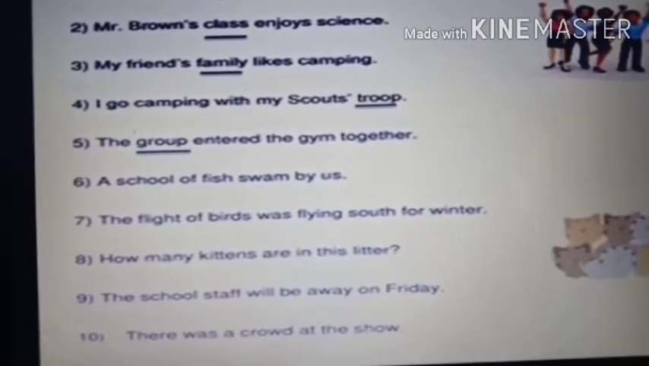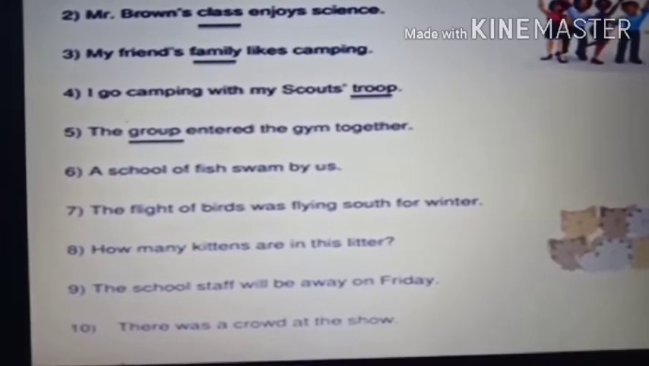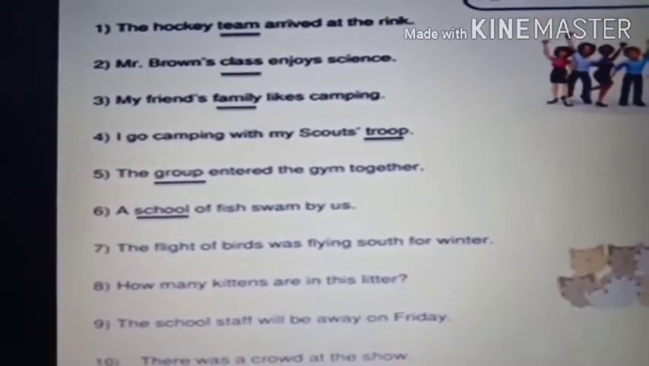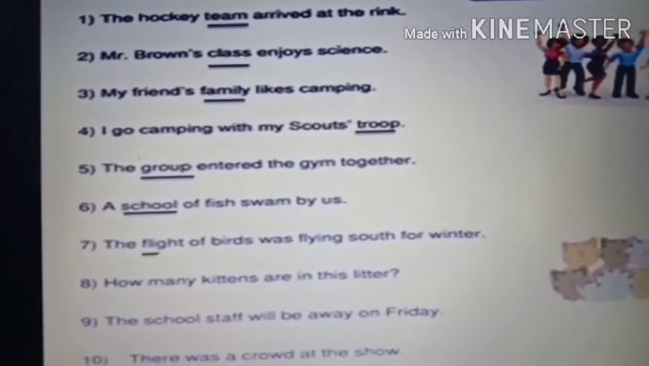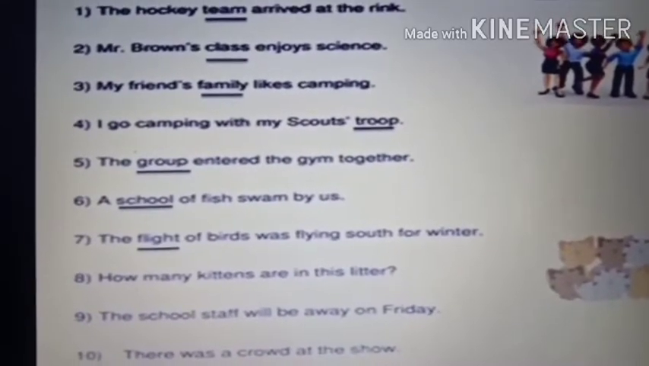A school of fish swam by us. A school of fish. This is something new which I have not told you. Yes, students. A group of fish is called school. When there are many fishes together, it is called school. Number 7. The flight of birds. This everybody knows. I told you already. A group of birds is called flight. The flight of birds was flying south for winter.